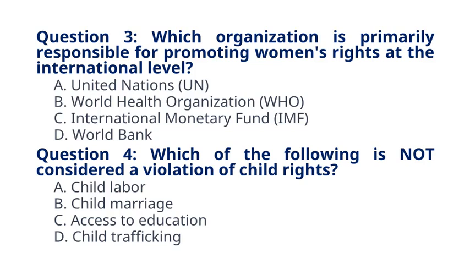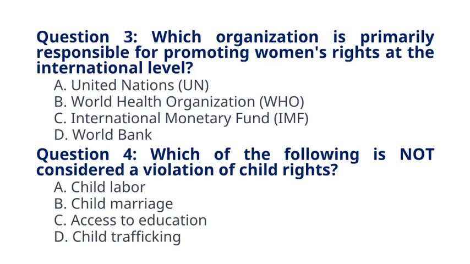Question 4. Which of the following is not considered a violation of child rights? A. Child labor. B. Child marriage. C. Access to education. D. Child trafficking. The correct answer to question 4 is option C.